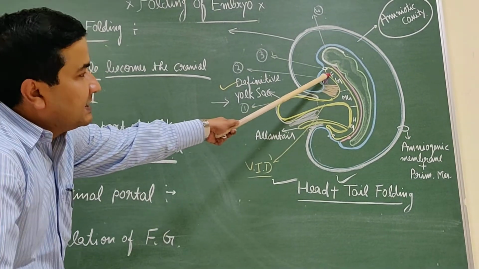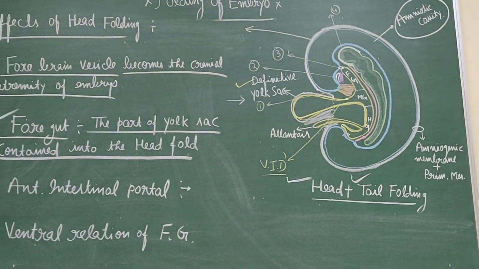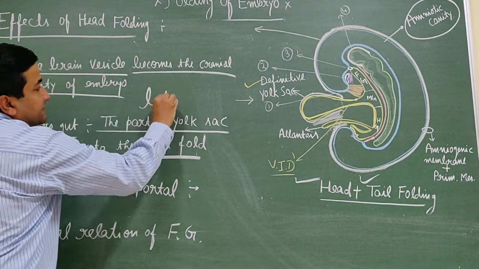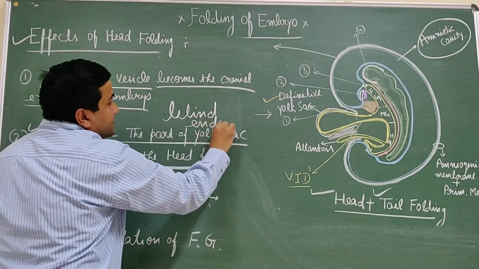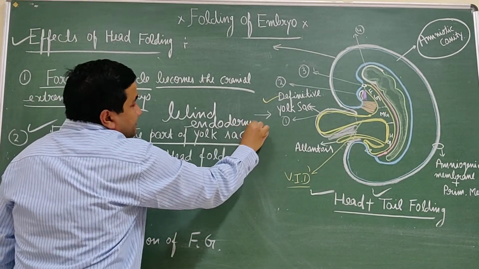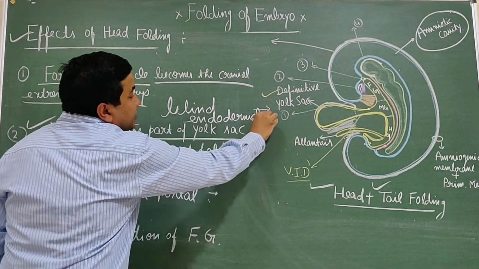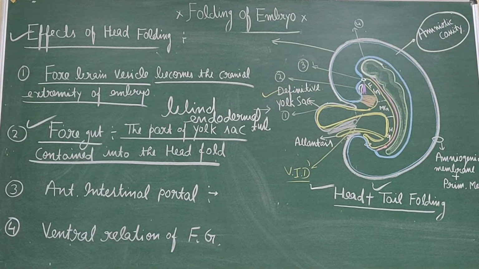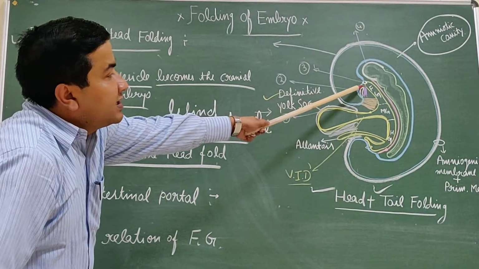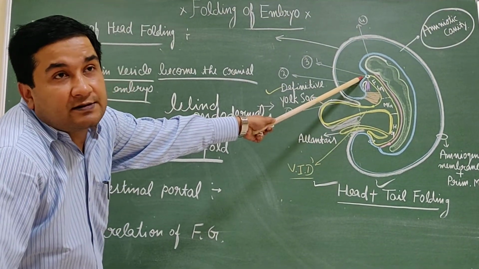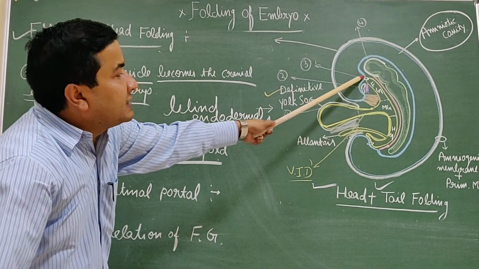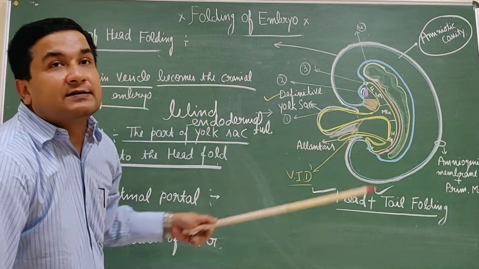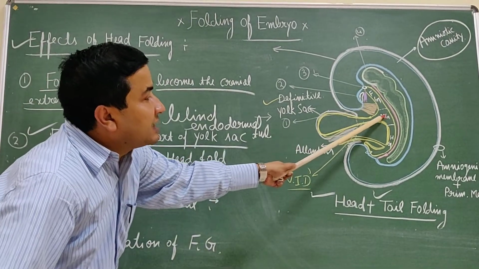So initially this foregut is a blind endodermal tube. Cranially it is closed. Later on it will open. So it is cranially closed, while caudally this foregut communicates with the midgut.